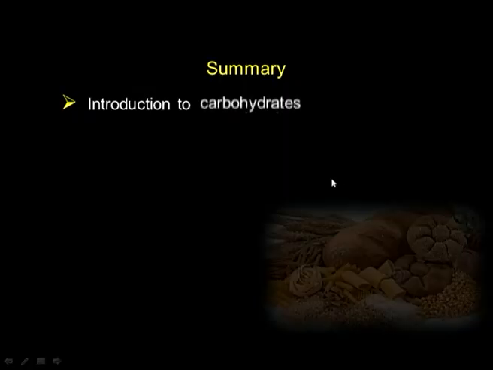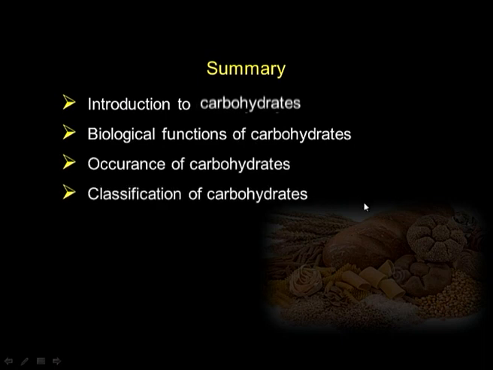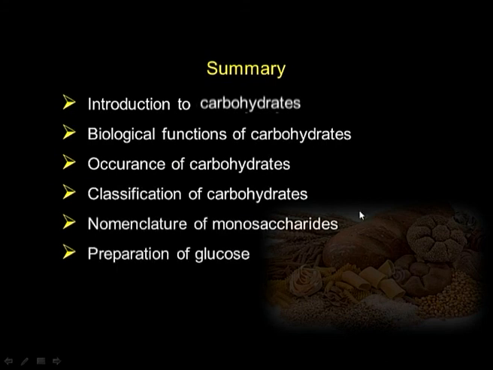Now, let us summarize today's work. We discussed what carbohydrates are, what their important functions are, where they occur, how they are classified, and how they are named. We discussed how naturally occurring glucose is obtained, and then how its structure is elucidated. Obviously, the structure was elucidated on the basis of certain simple basic reactions.